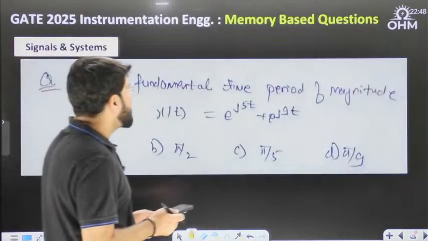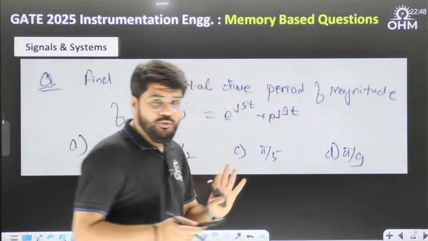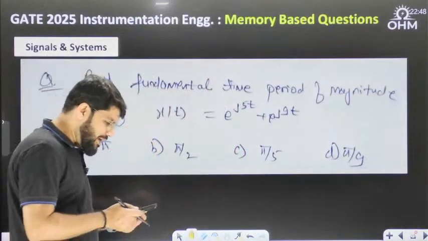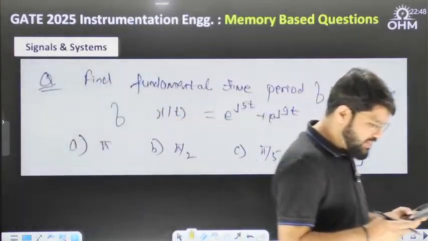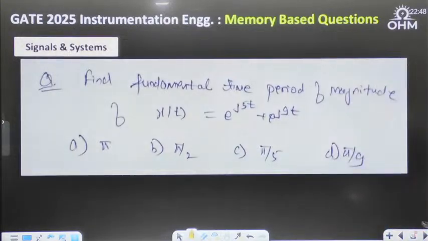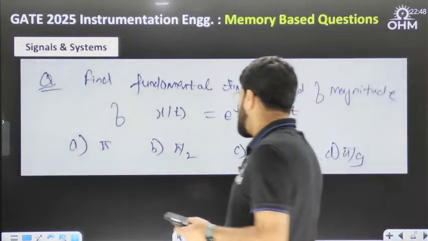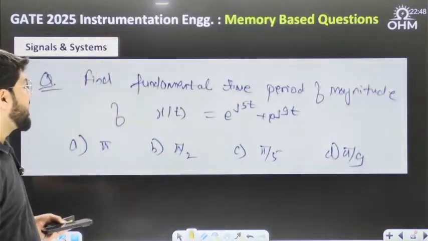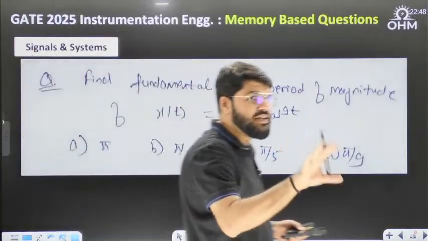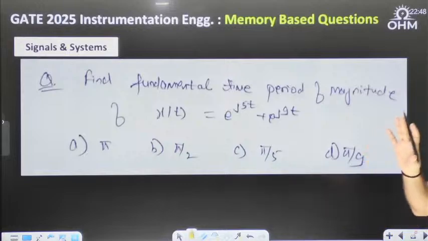Find the fundamental time period of the magnitude. Now, this is really a good question. x(t) = e^(j5t) + e^(j90). There are 4 options: pi, pi by 2, pi by 5, pi by 9. I don't want the fundamental period of the signal x(t), but the fundamental period of the magnitude of x(t).